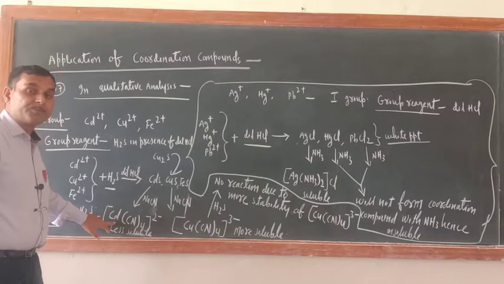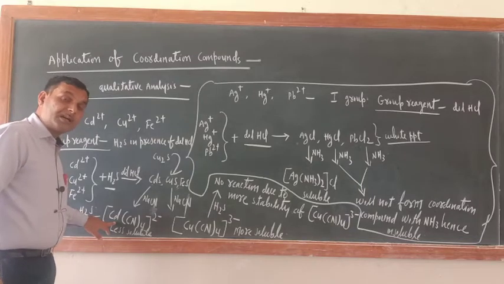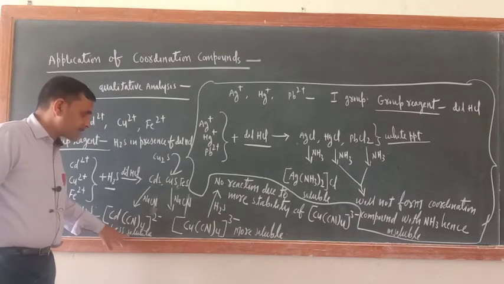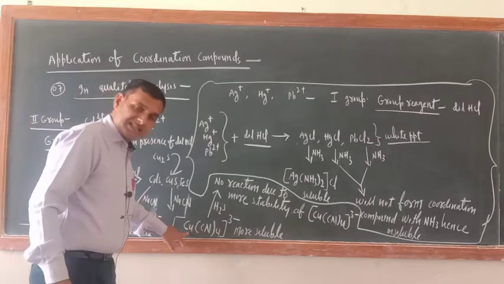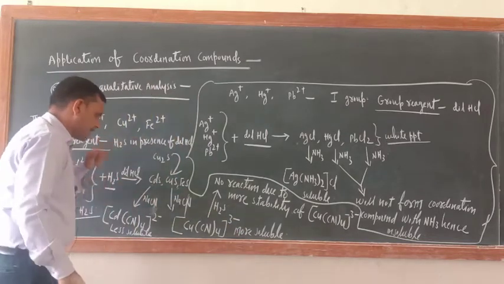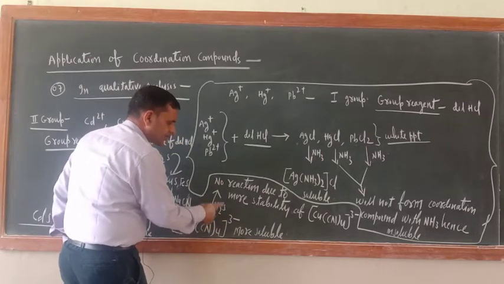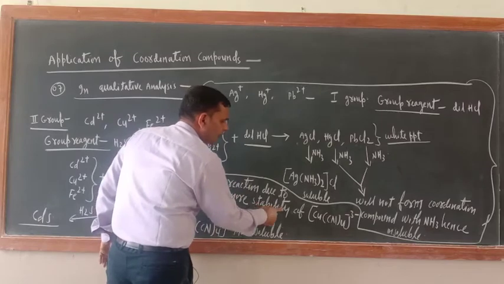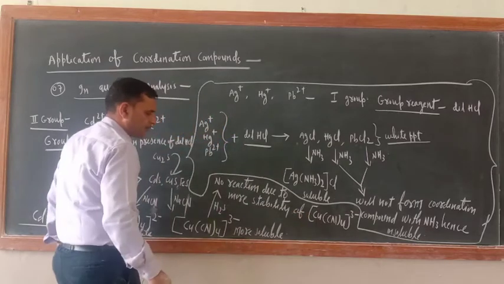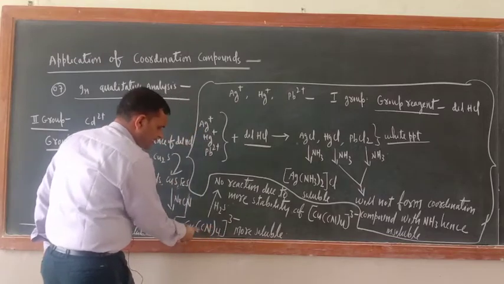Cyanide is a strong field ligand, splitting is more, so it is more stable. This other one is less stable. Now just see, when it is treated with H2S, there is no reaction due to more stability of this compound, the copper one.